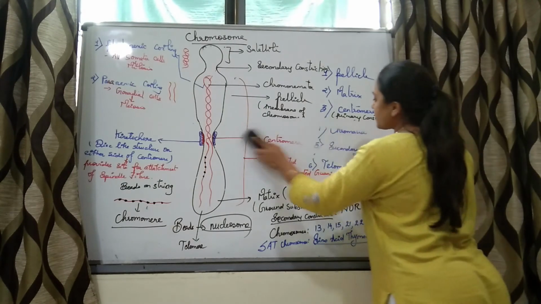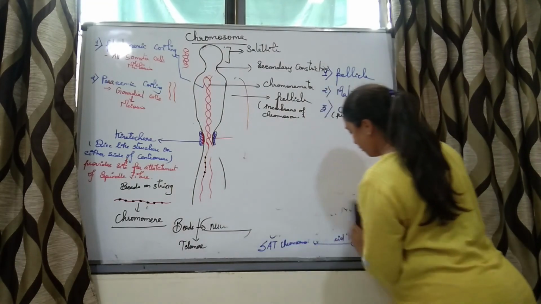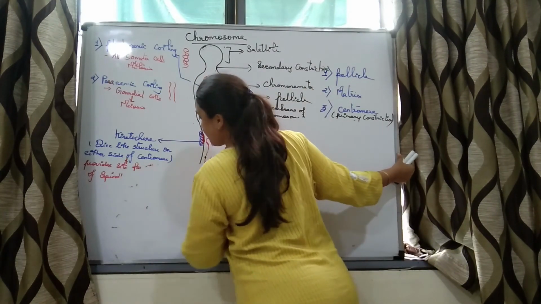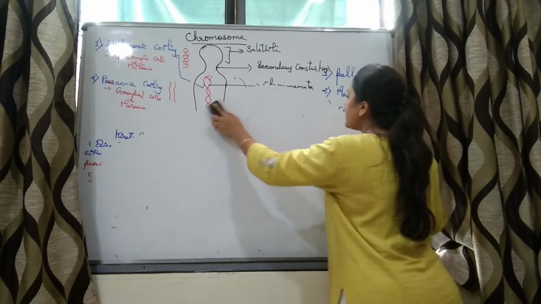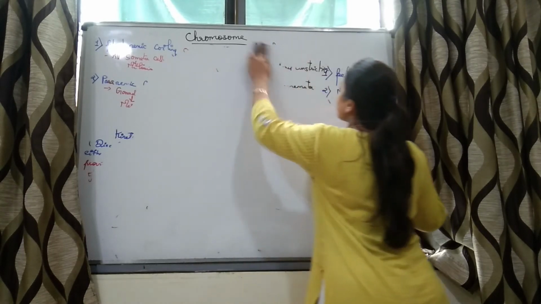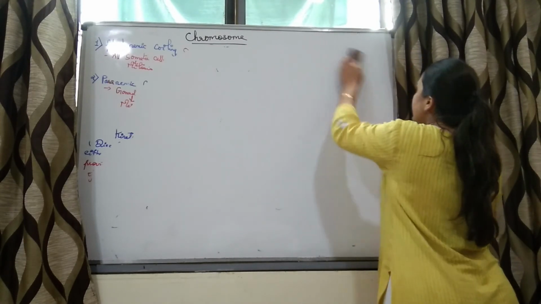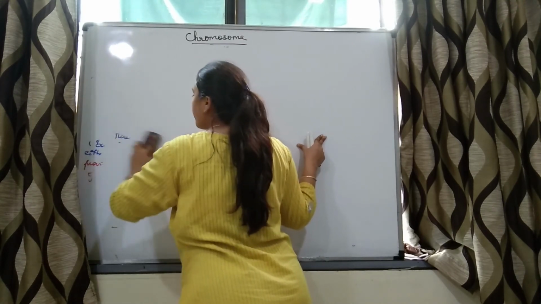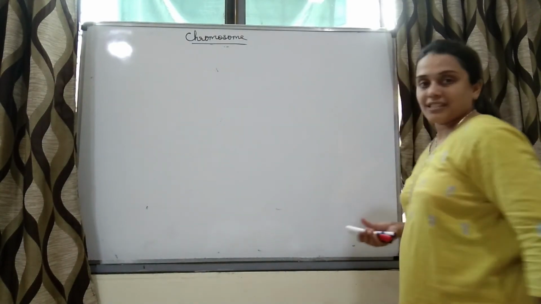Yes, after studying the structure of chromosome, this is the last topic of this chapter. That is packaging of DNA, right? How is DNA packed? So what is DNA? DNA stands for deoxyribonucleic acid. DNA is nothing but genetic material. Where is this genetic material present? It is present in chromatin. Now when there is condensation of chromatin into chromosome, there is packaging. How is it done, right?